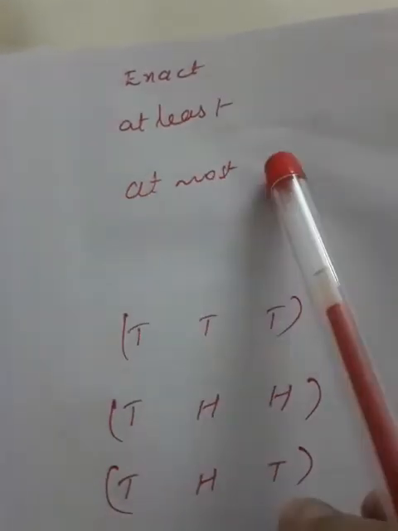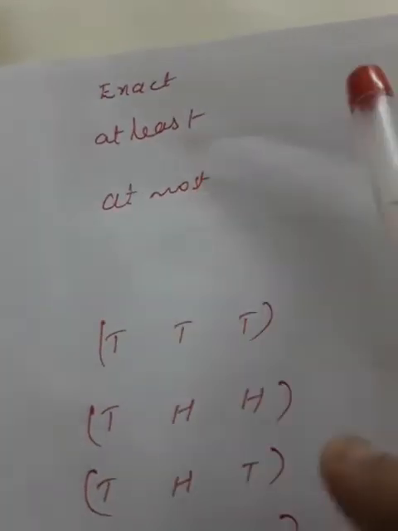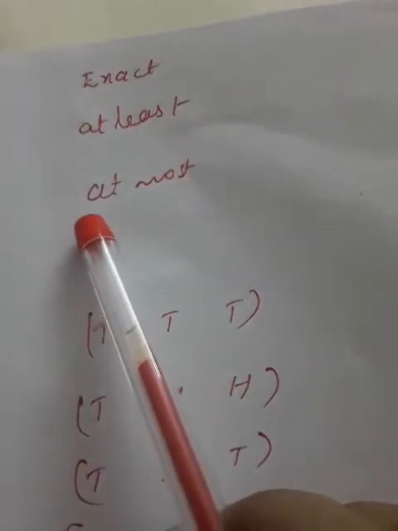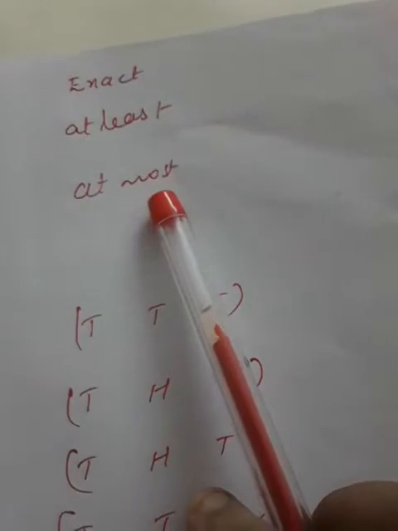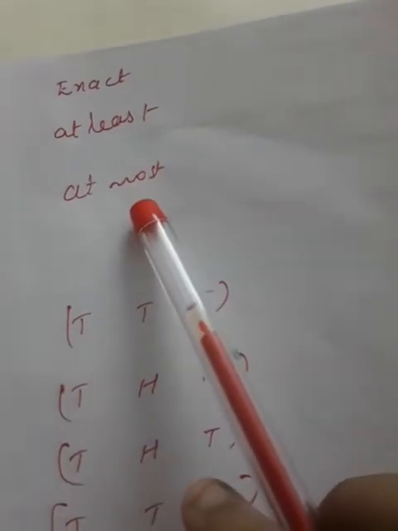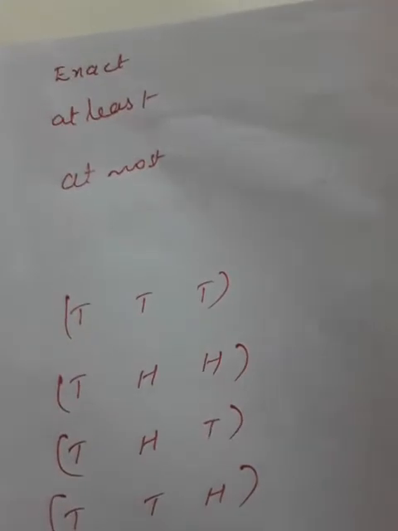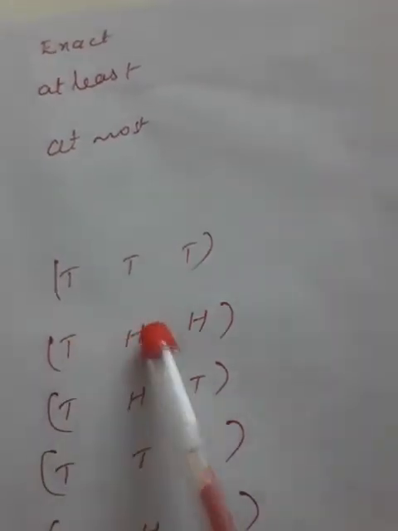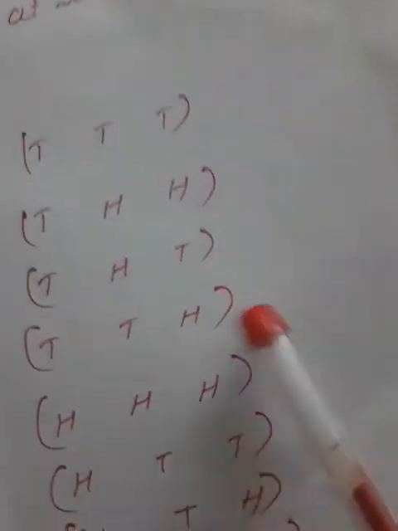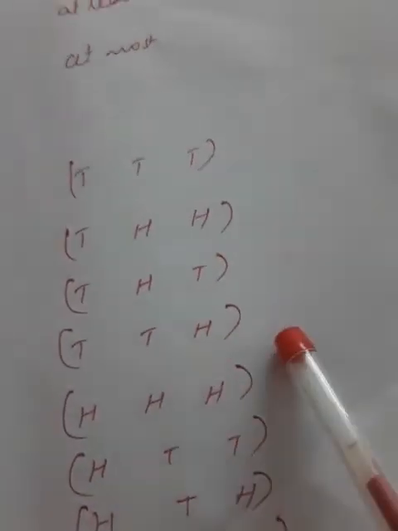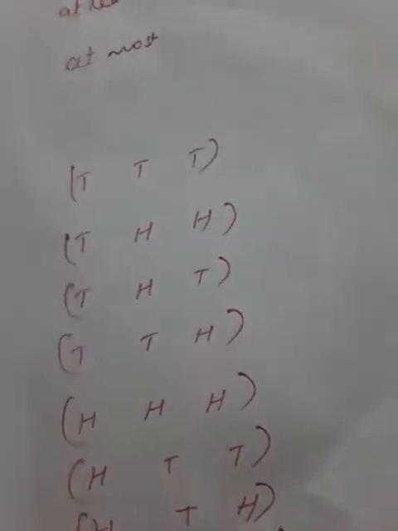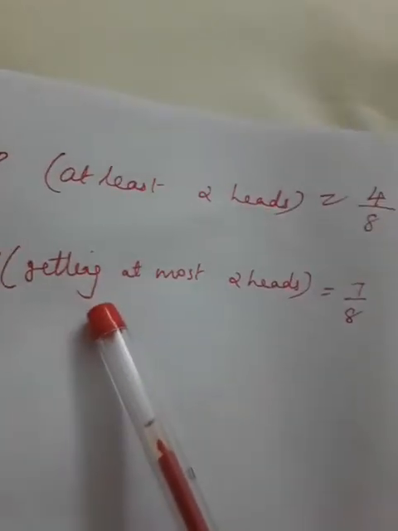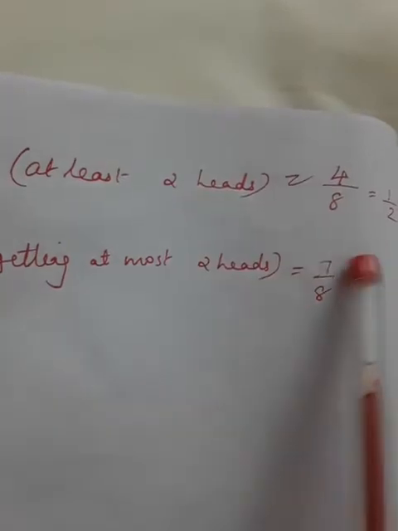The next is at most. At most means that will be the maximum; less than that number we can count. For example, if the question is to find the probability of getting at most two heads, at most two heads means two heads, one head, no head, that we can count. So here TTT, THH, THT, TTH, HTT, HTH and HHT. These 7 outcomes, except HHH, have at most two heads. So the probability of getting at most two heads equals 7 by 8.